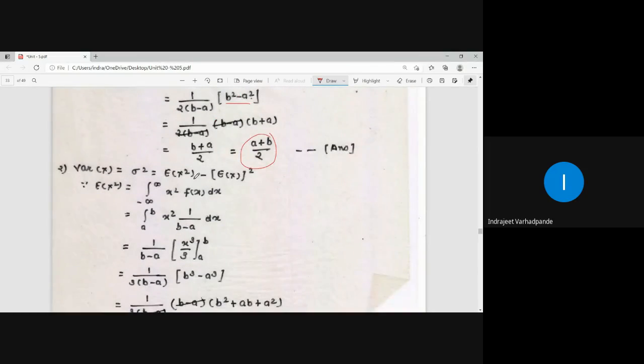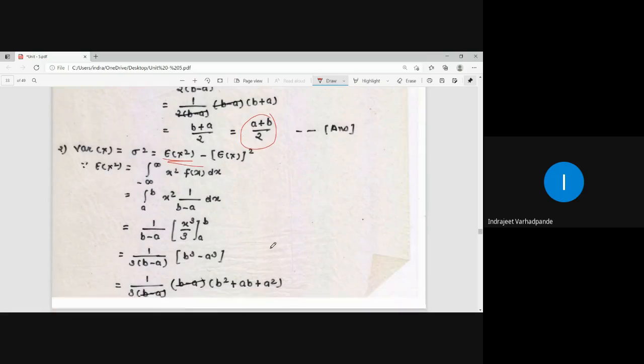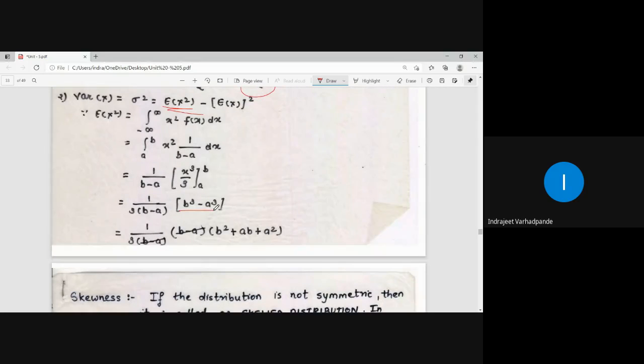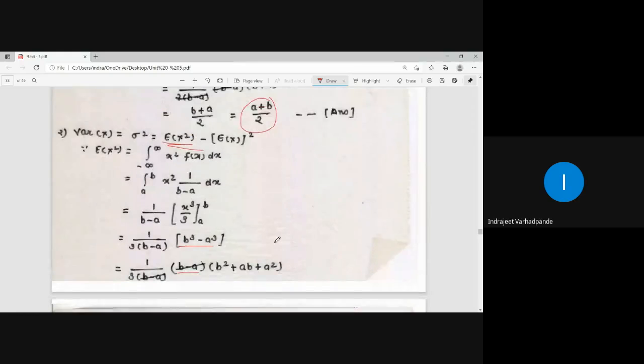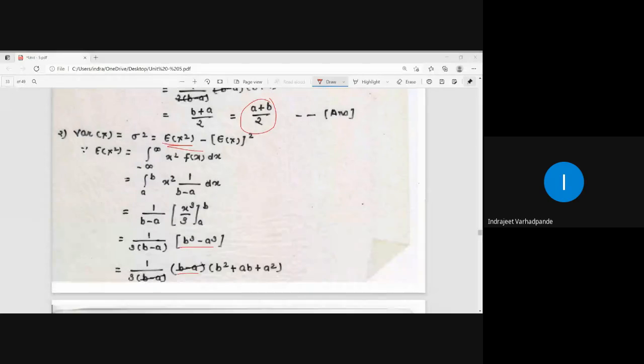Similarly for variance, we calculated expectation of x square, b cube minus a cube, which we simplified as b minus a times b square plus ab plus a square. So accordingly we try to simplify and get the answer. So this was one of the examples wherein you have the